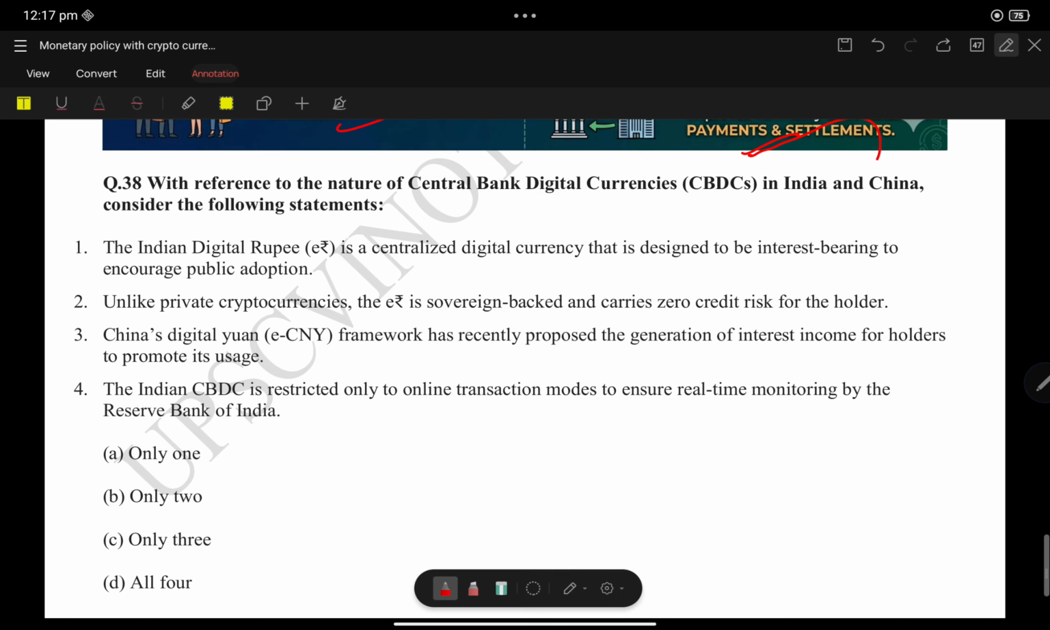Okay. So now, with reference to the nature of central bank digital currency, India and China, consider the following statement. The Indian digital rupee is a centralized digital currency, to be interest bearing to encourage public adoption.